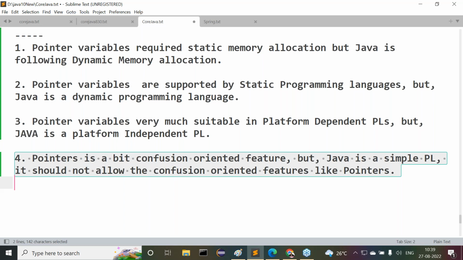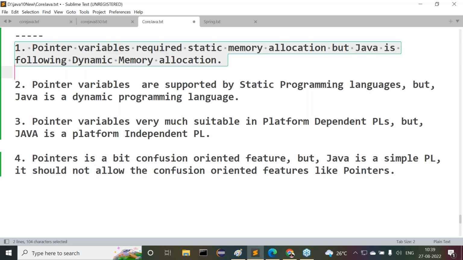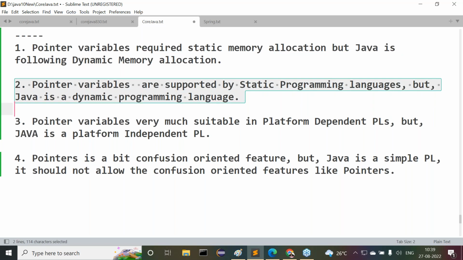But pointer variables are very much suitable in C and C++. Why? Because pointer variables require static memory allocation, and C and C++ follow static memory allocation only. So they are suitable in C and C++. Pointer variables are supported by static programming languages, and C and C++ are static programming languages.